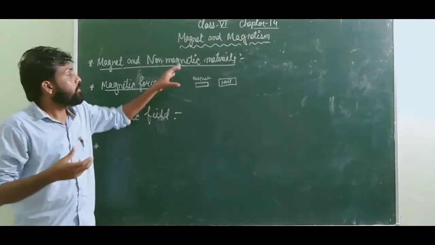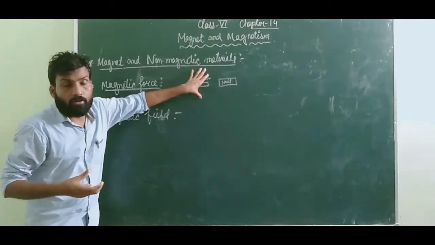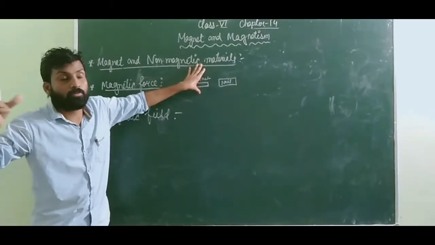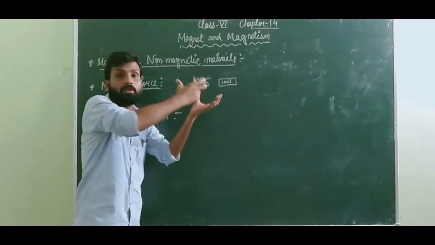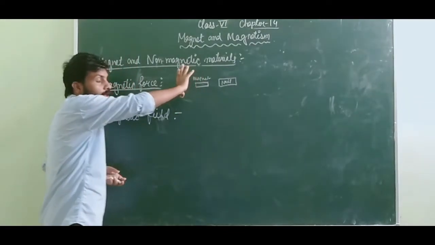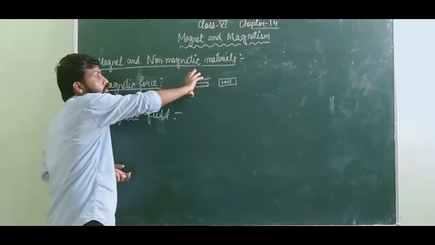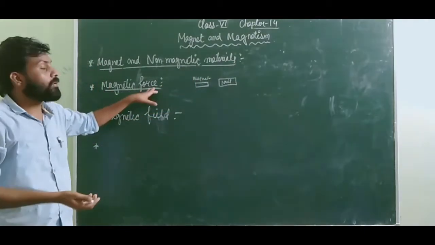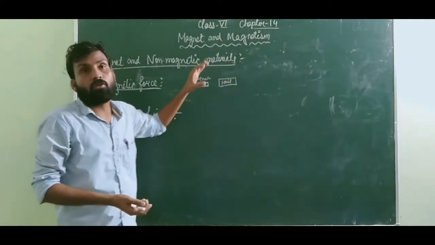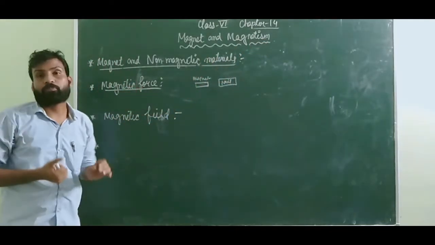I'm just talking about pulling, attraction here; it can be repulsion also. The force by which a magnet pulls any other magnetic substance is known as the magnetic force.